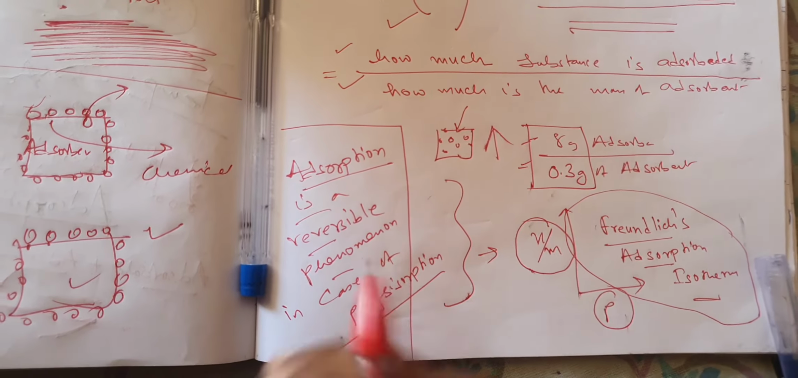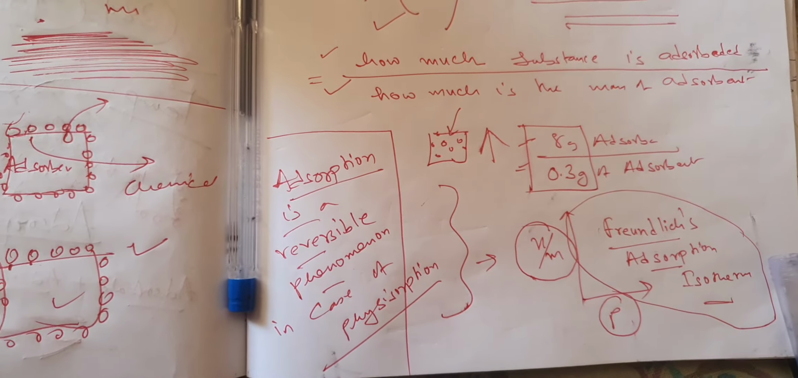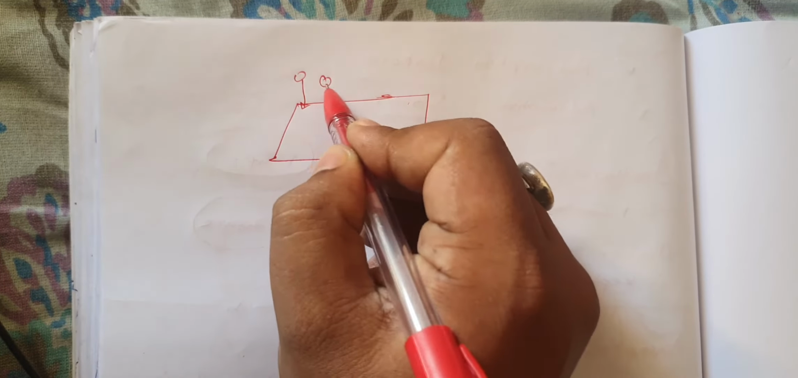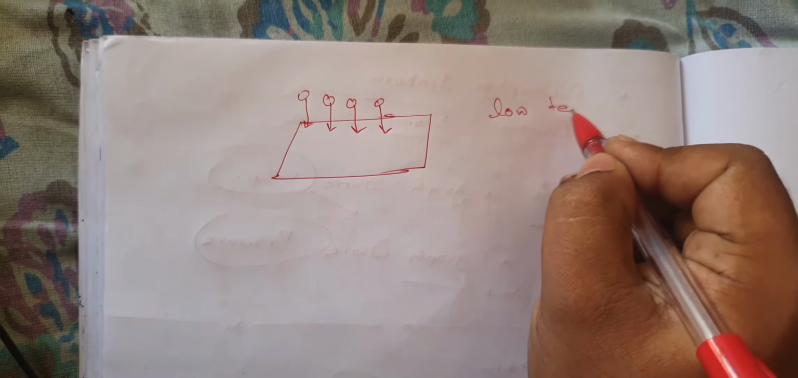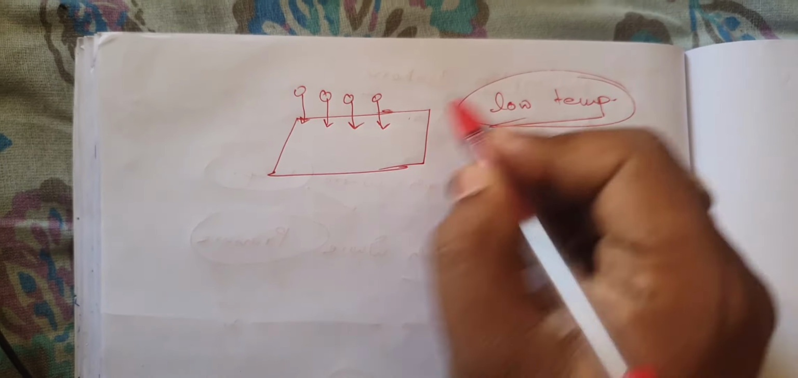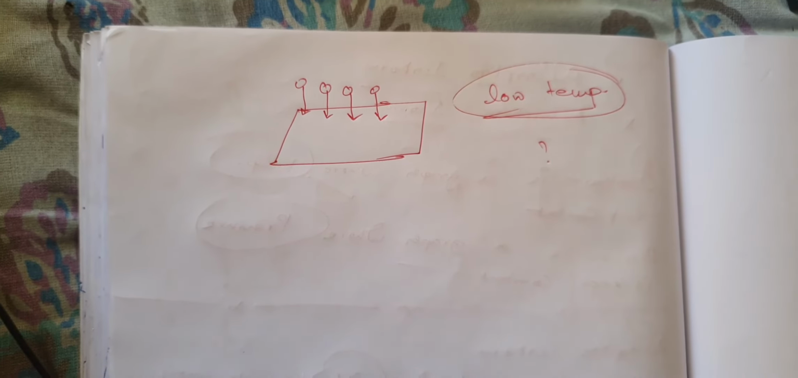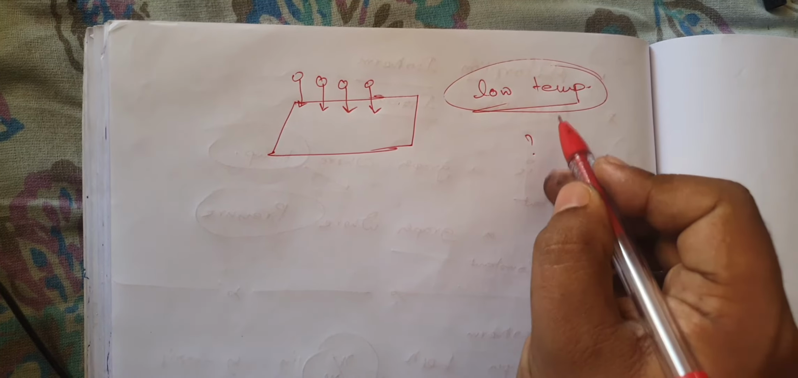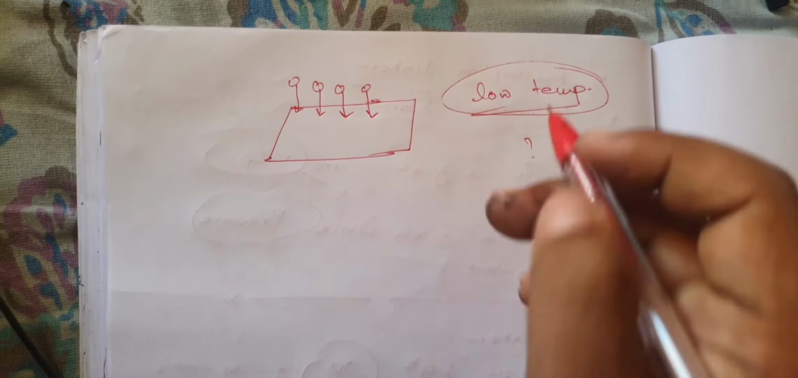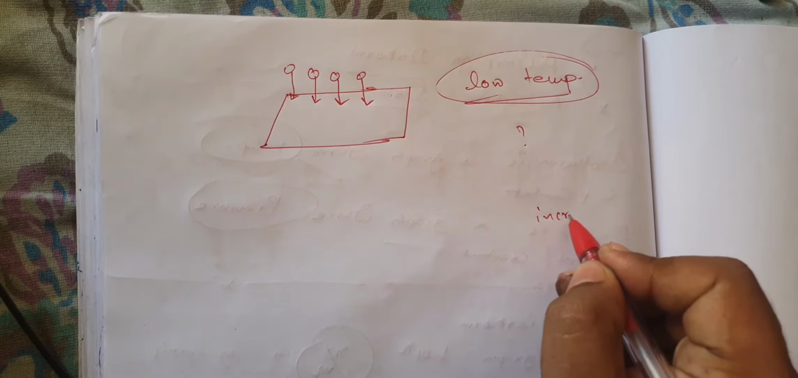Means if it is a reversible phenomenon, what should we understand? Suppose for example adsorption is going on. Okay, suppose this is a surface, and on the surface adsorption is going on. Now at low temperature, if you consider adsorption is going on, sir, why should we consider low temperature? Because you see, at higher temperatures adsorption doesn't occur. If you remember, if you increase the temperature, desorption will occur. So if you increase temperature,